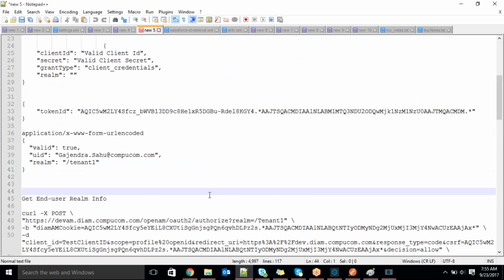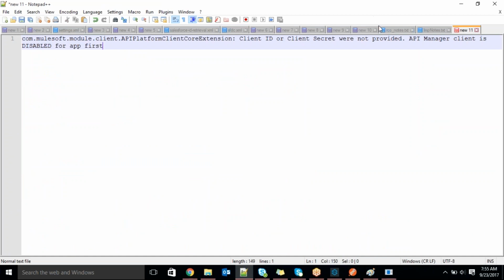First, I will go through today's session, and if anything, I will ask you on Monday. API platform client core extension: client ID and secret were not provided. API manager: client is disabled for app.